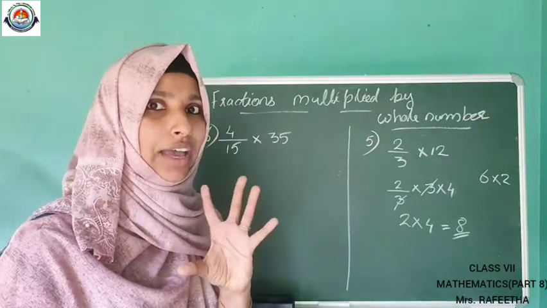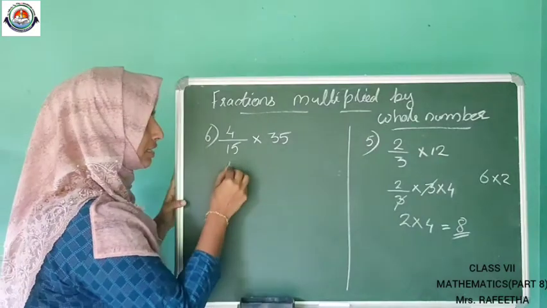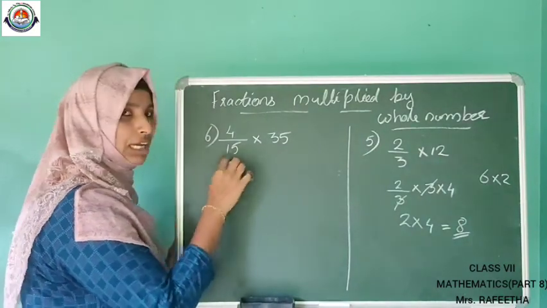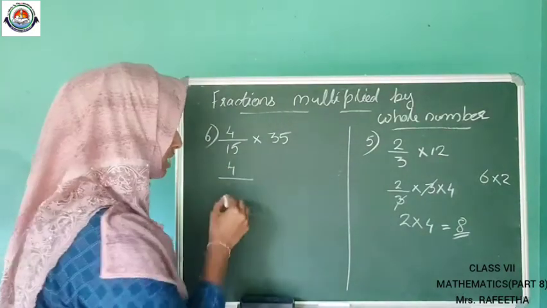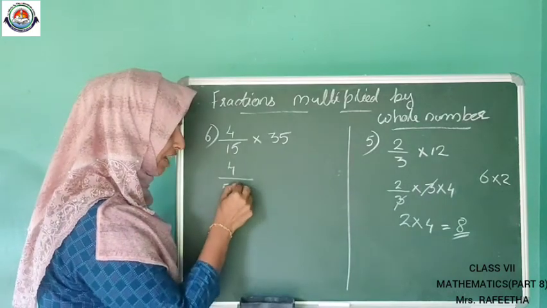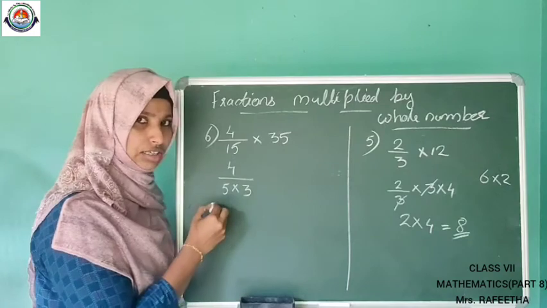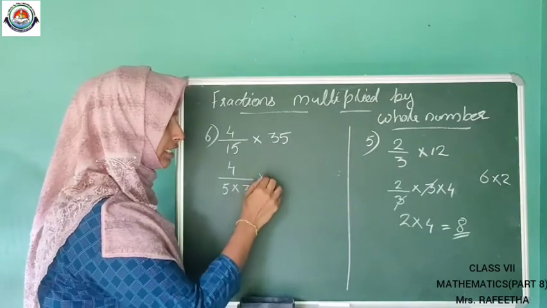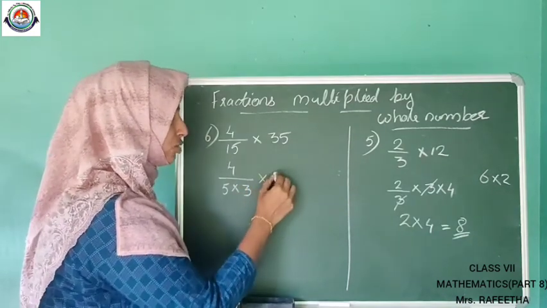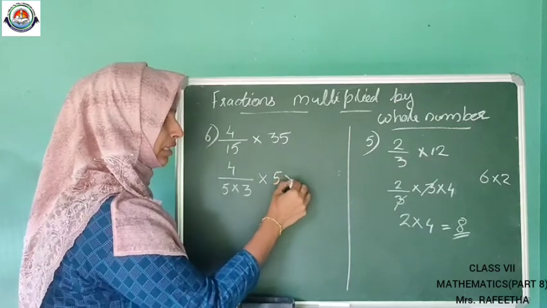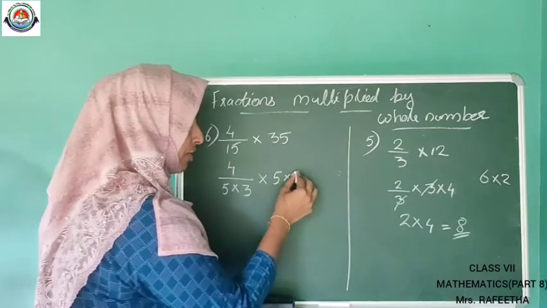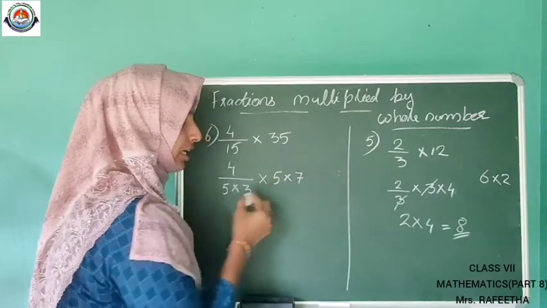5. So we can write this 4 divided by 15. We can write the multiple of 5, that is 5 into 3. 5 3s are 15. Same as like this, 35 also I can write the multiples of 5. That is 5 into 7, 5 7s are 35.